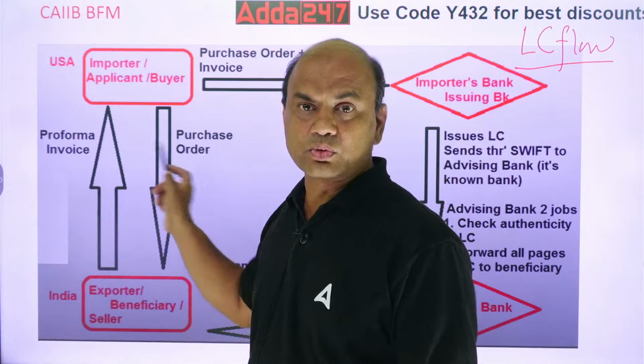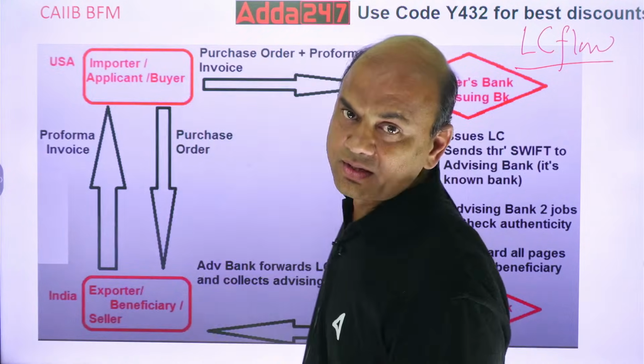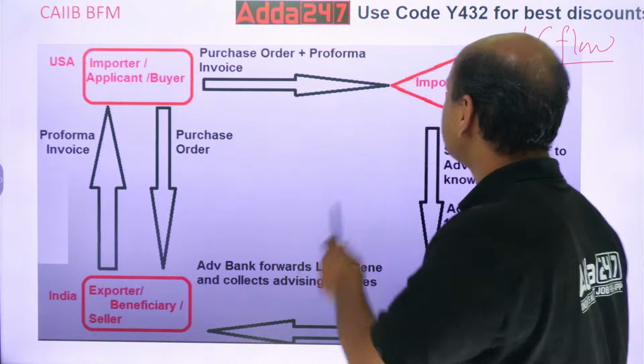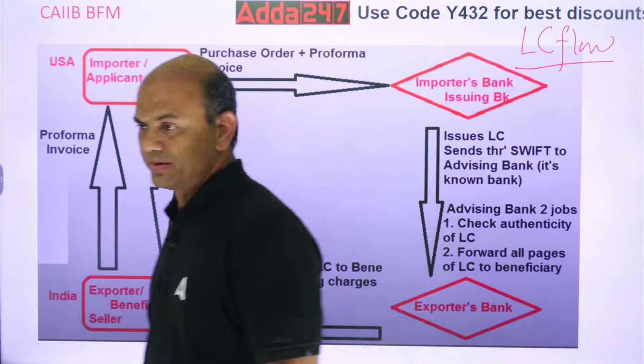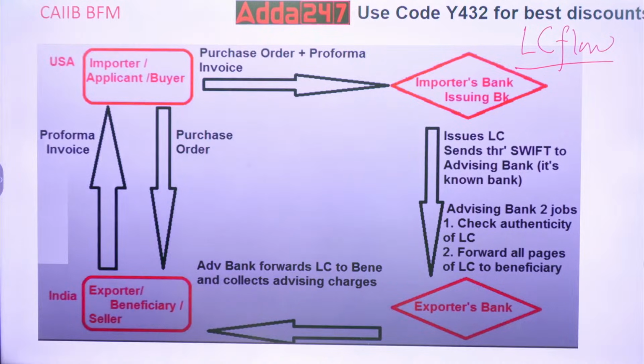He will take these 2 documents and go to his bank. This bank is called the issuing bank.